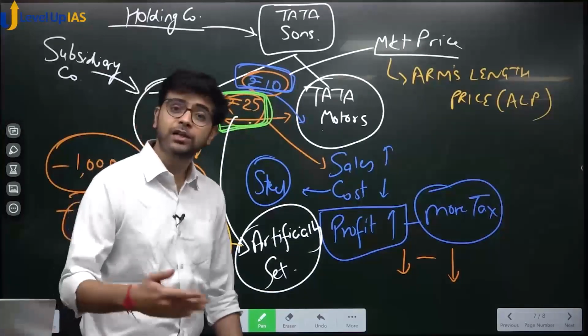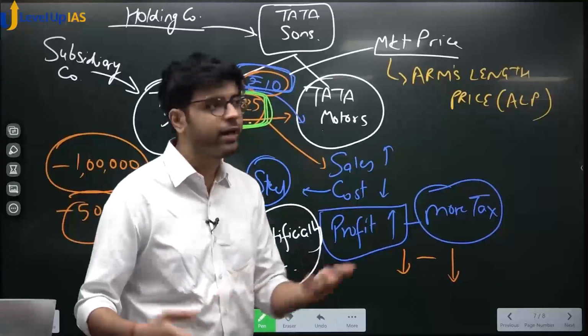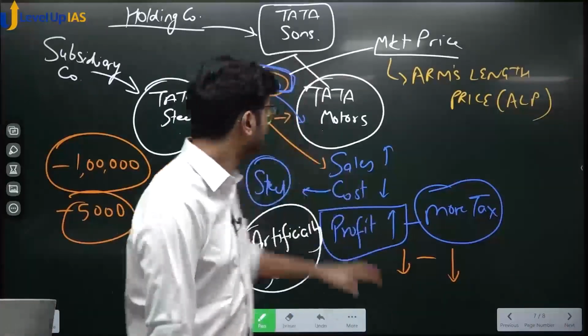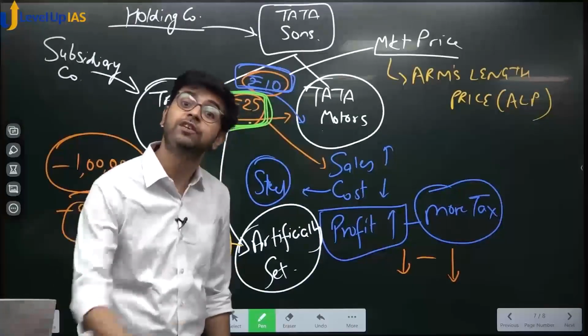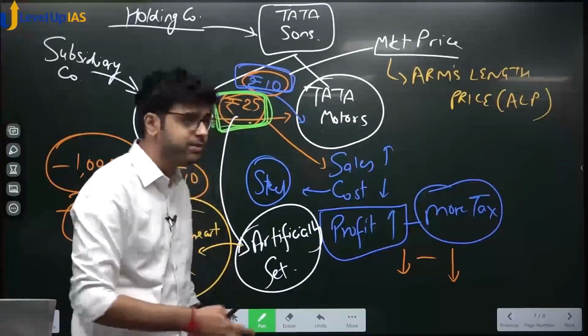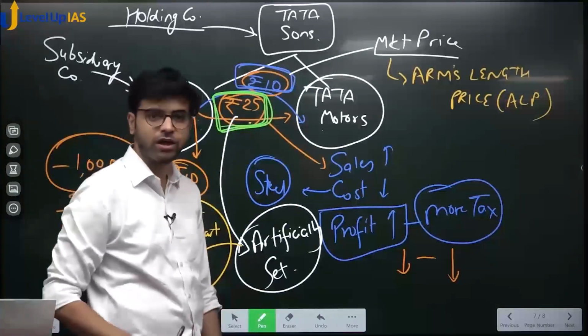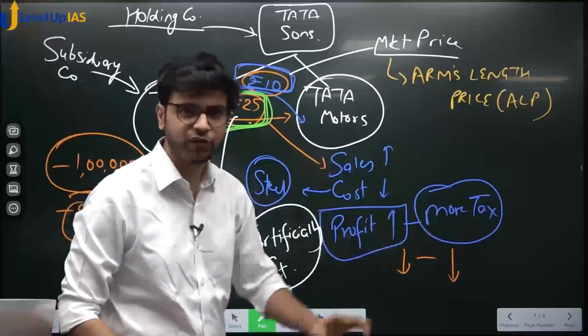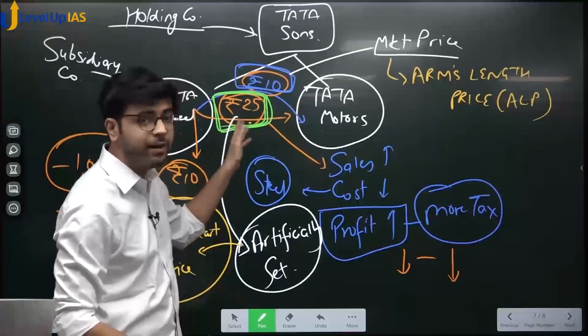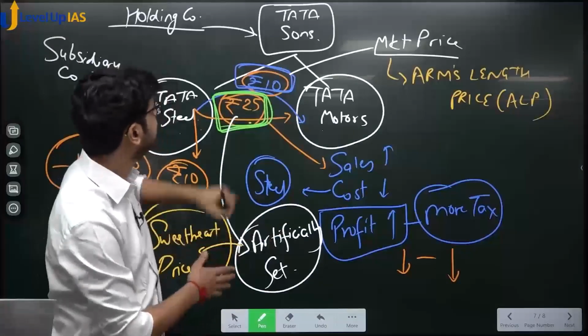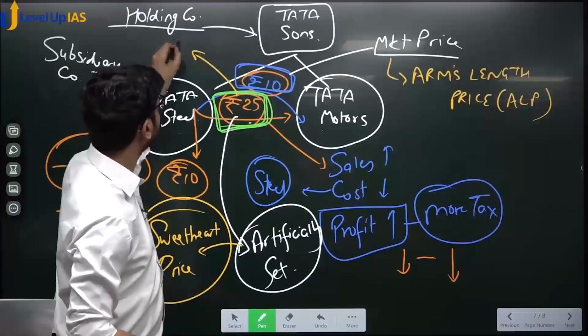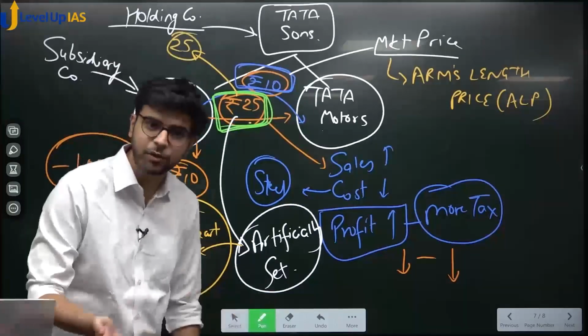So Tata Motors asks the income tax department, how do you know it is 10? The income tax officer says I have done market analysis, I know demand supply prices, it is 10. Tata Motors gives its own calculation of 25, which might be true, which might be genuine. I am saying this transaction might be genuine, might be fraud. If it is fraud, it is for avoidance of tax. If this might be arm's length price, so if someone else buys this quality of steel, it will sell at 25 only to someone else also. Is there a possibility? Yes.